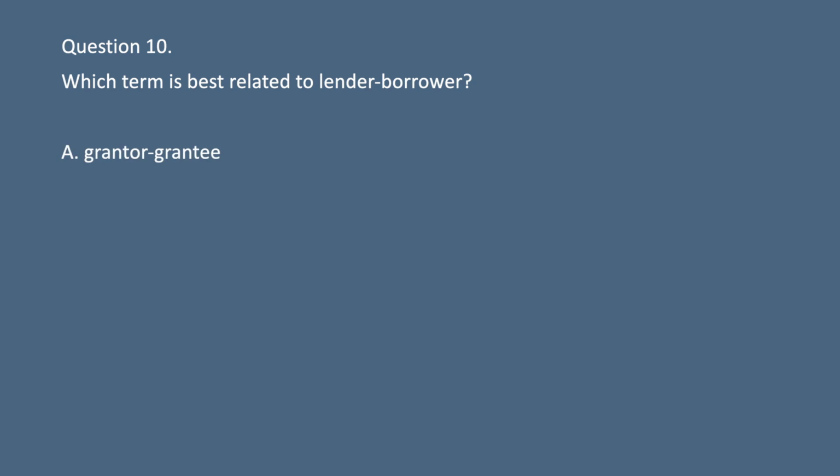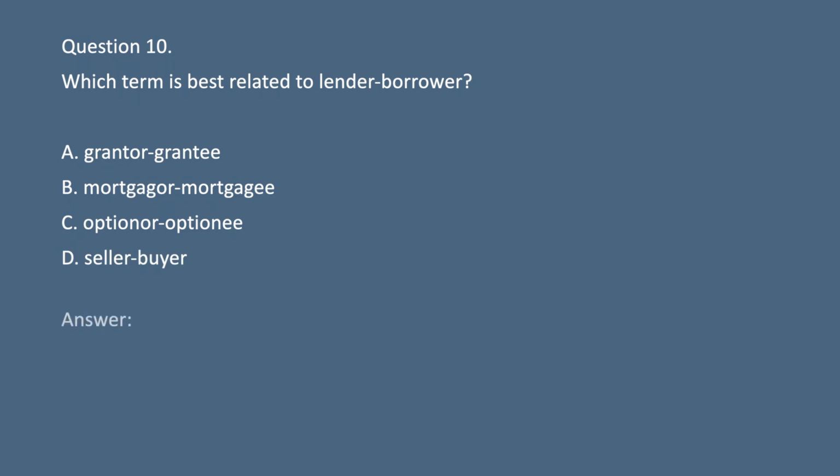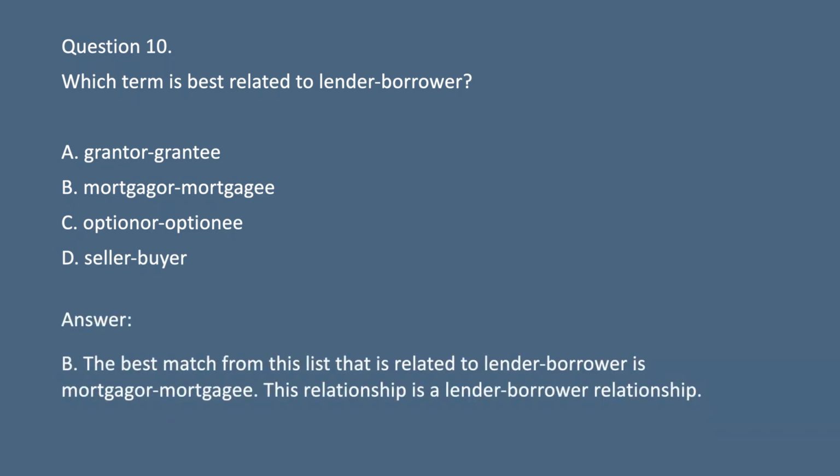Question 10. Which term is best related to lender borrower? A. Grantor grantee. B. Mortgage or mortgagee. C. Option or optionee. D. Seller buyer. Answer: B. The best match from this list that is related to lender borrower is mortgage or mortgagee. This relationship is a lender borrower relationship.